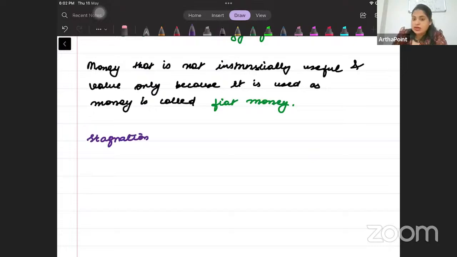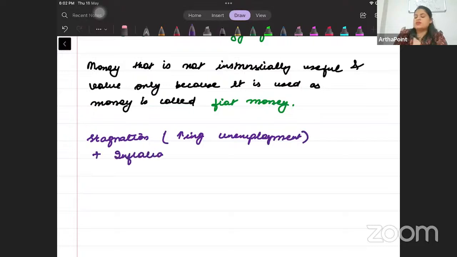Stagflation means rising unemployment plus inflation. That is called stagflation. Acha, this is against the Phillips curve.